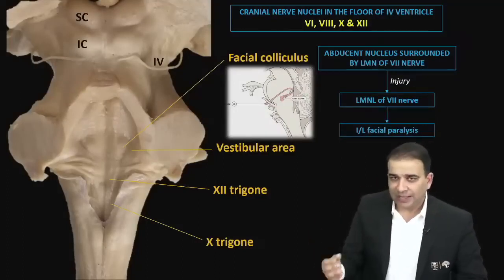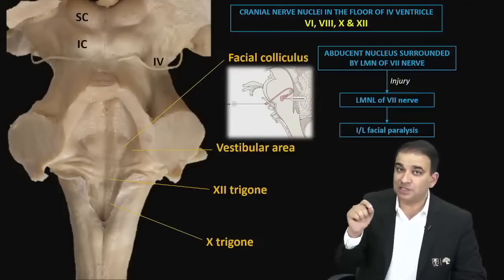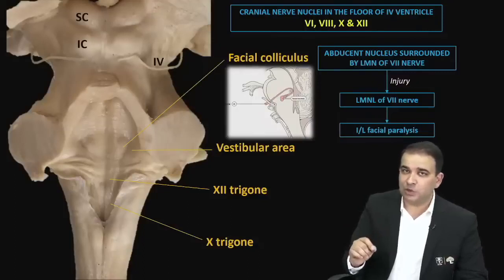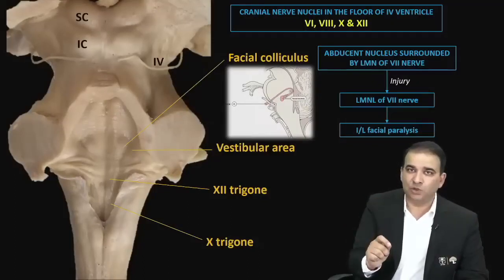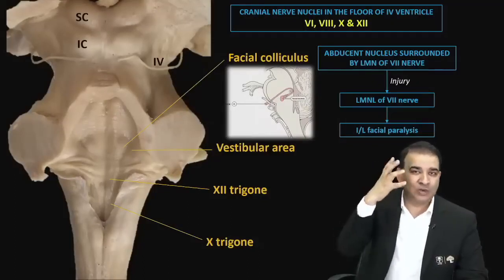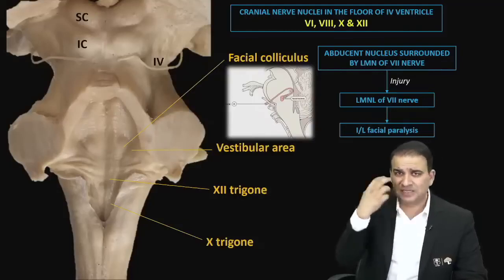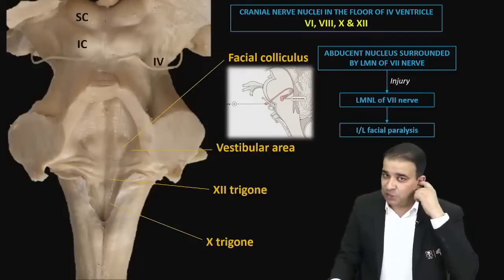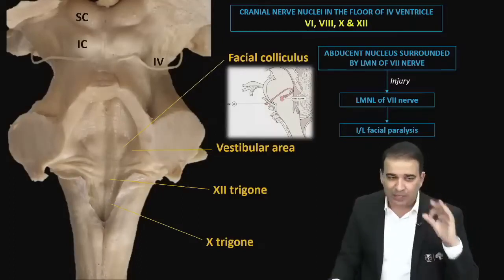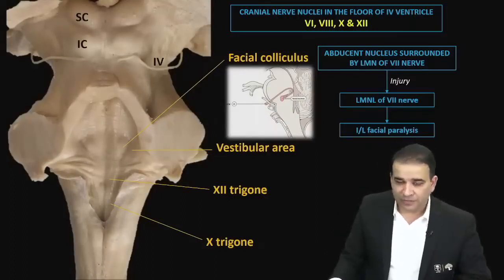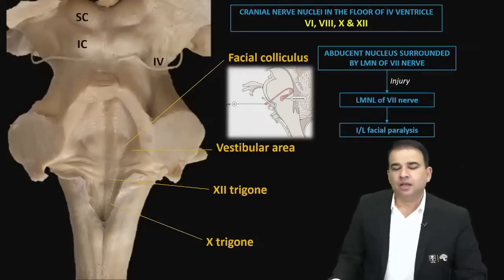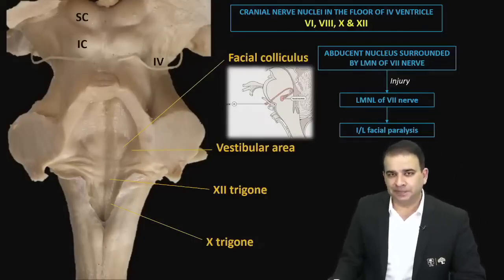In this question they will surely give you the lateral rectus muscle, because the lateral rectus muscle is supplied by the abducent nerve and abducent nucleus. You don't have to choose the abducent nucleus, you have to go with the facial muscle. Go with any muscle of the face, risorius, zygomatic, whichever muscle of facial expression will get affected here. So injury to the facial colliculus is more about ipsilateral facial paralysis. Okay, so that's the ventral and the dorsal aspect of the brainstem, guys.